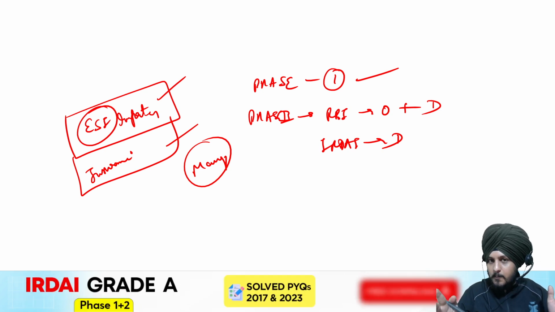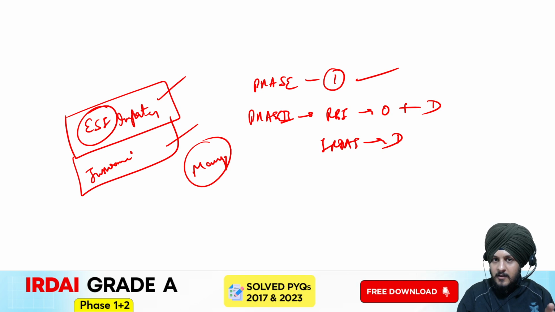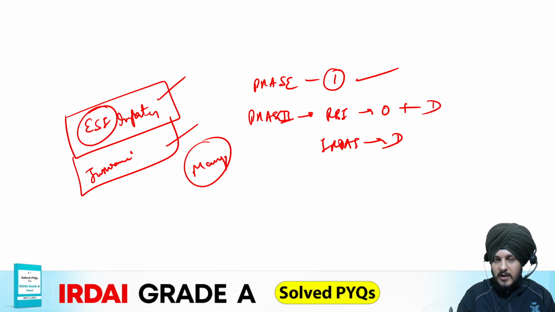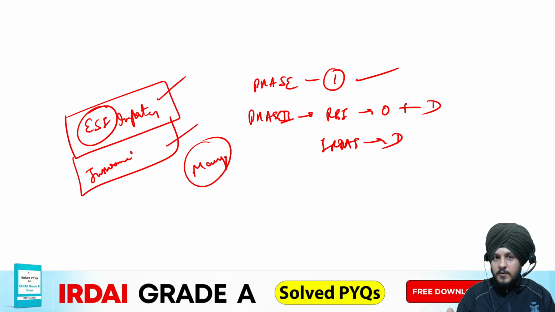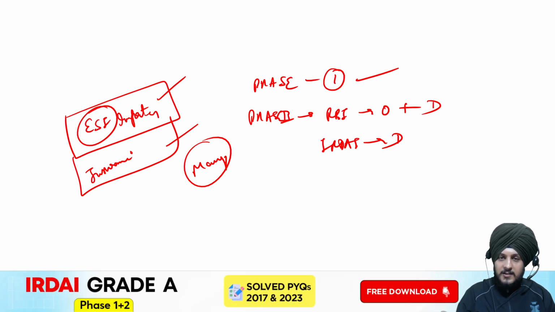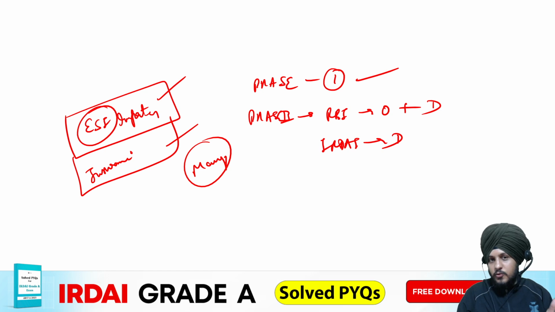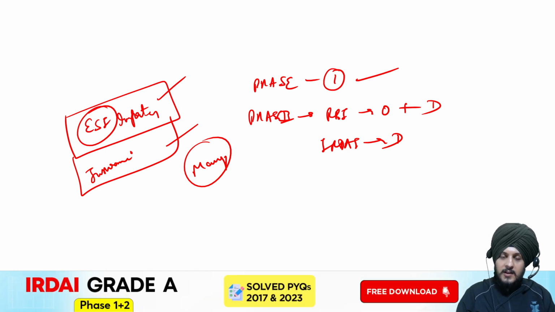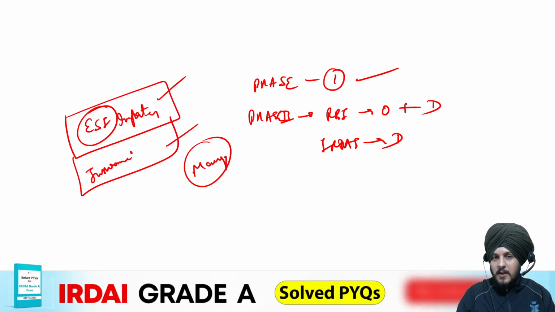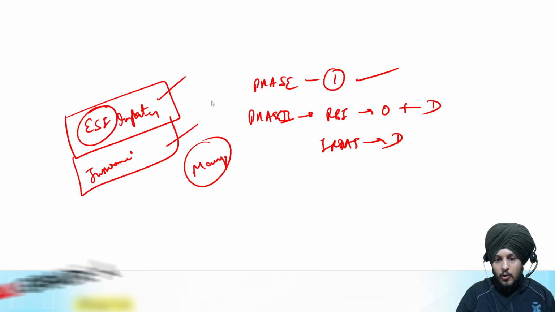So that's how you can prepare for the exam in the most efficient manner, because most of the syllabus is overlapping. IRDI also offers a very good, handsome salary and other perks and allowances. So I would suggest that if you're preparing for RBI Grade B, you must not miss the opportunity provided by the IRDI assistant manager post. So you must prepare for that too, and that is all about today's session.